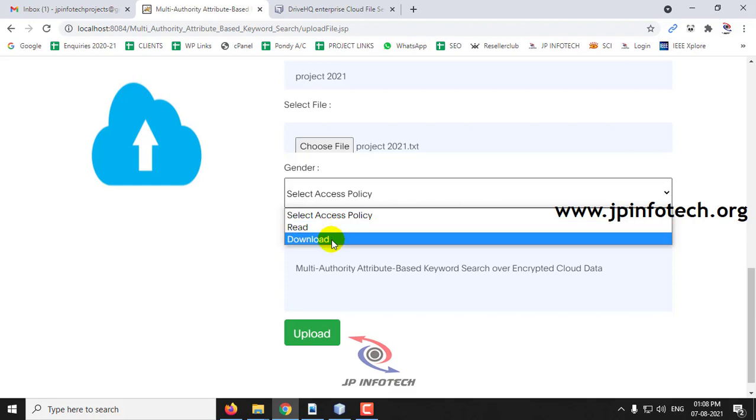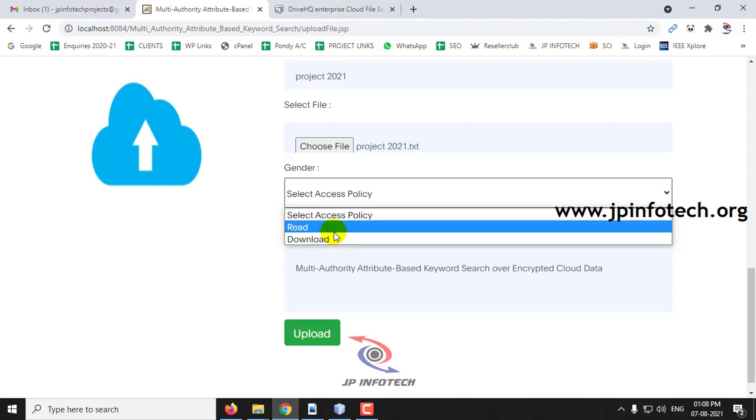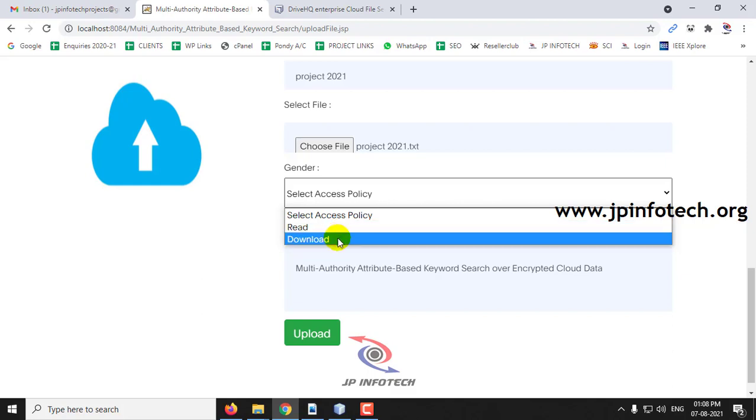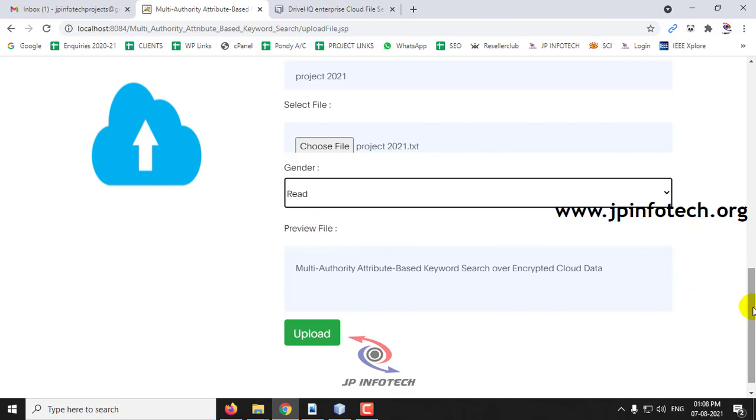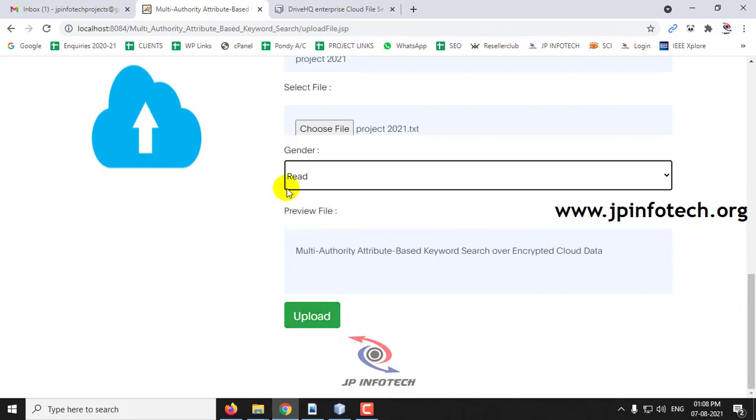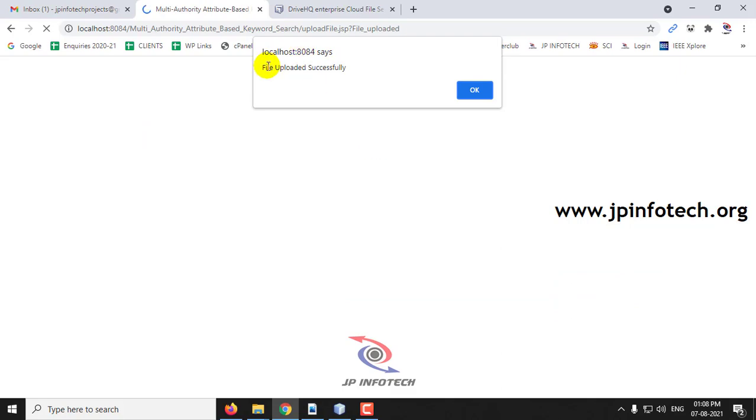So if they click read, the data user cannot download, and if they click download, they can download the file. So this is the access policy that we are going to create. So let me create a read policy for this file, so they cannot download this file, and then click upload. And now you can see the file uploaded successfully message, and click OK.